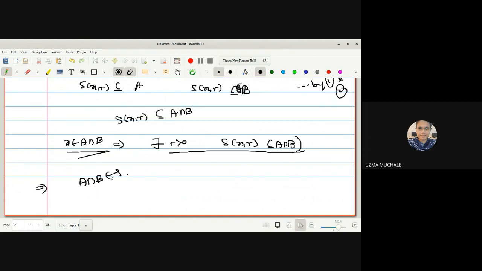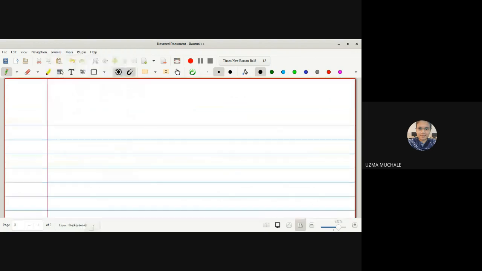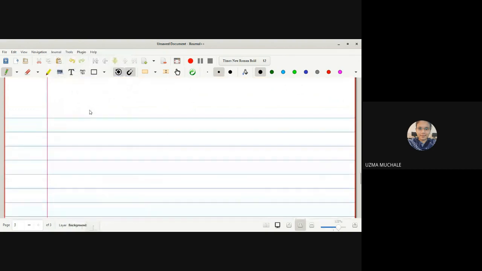Okay, so in this way we have proved the third property. What we have proved in the third property is that if A and B are members of tau, their intersection is also a member of tau. That means we have proved closure under finite intersection. Now let us go for the fourth property.